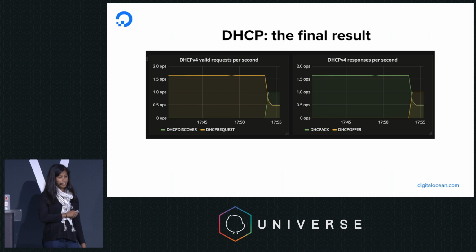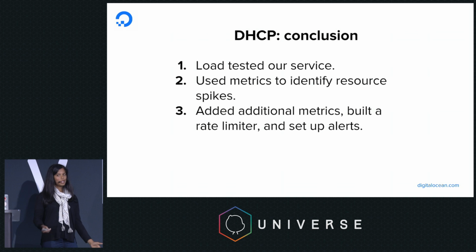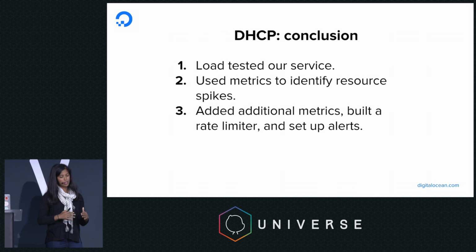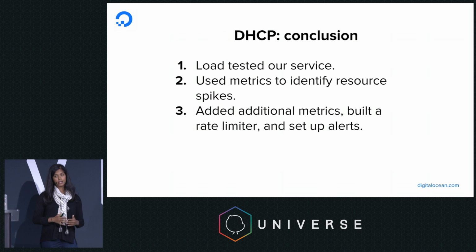So the final result is when we load tested again, the service didn't fall over, and that client got rate limited immediately. Yay! So hopefully the conclusion you can reach from this is that we load tested our service, we used metrics to identify some resource spikes, and then as a result of using those metrics, we realized we needed more metrics. We ended up building a rate limiter, we ended up using a worker pool to limit resource usage, and we set up alerts. So metrics were very key in helping us identify issues and ameliorate those issues.